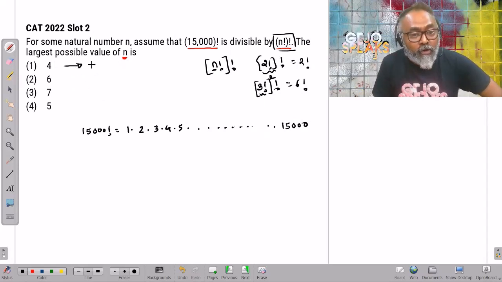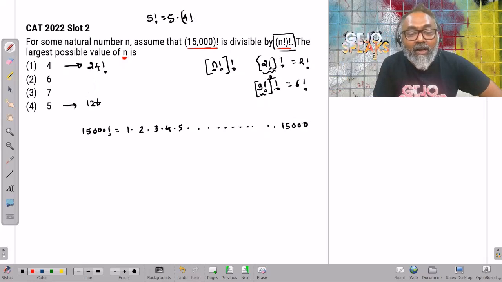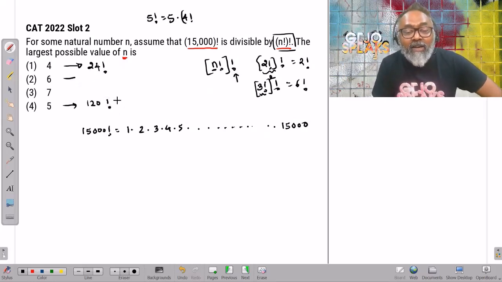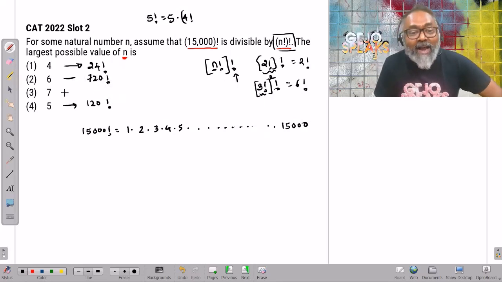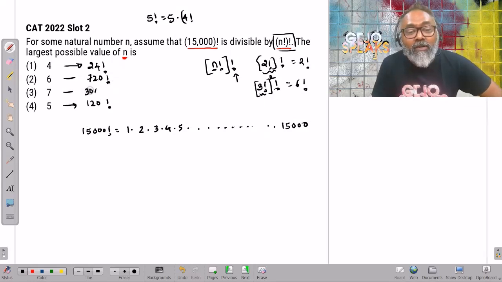That is 24. Its factorial. N equal to 5, what is 5 factorial? That is 5 times 4 factorial, which is 120. Its factorial. 6 is 120 times 6, that is 720. Its factorial. And 7 is 720 times 7, 5040 factorial.